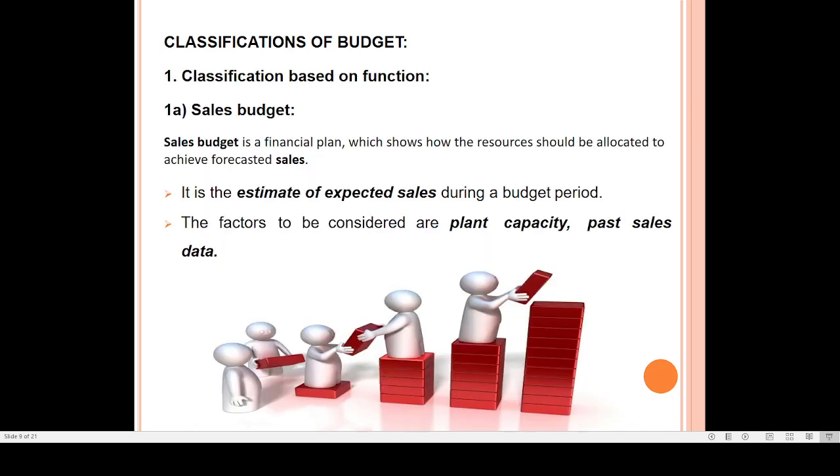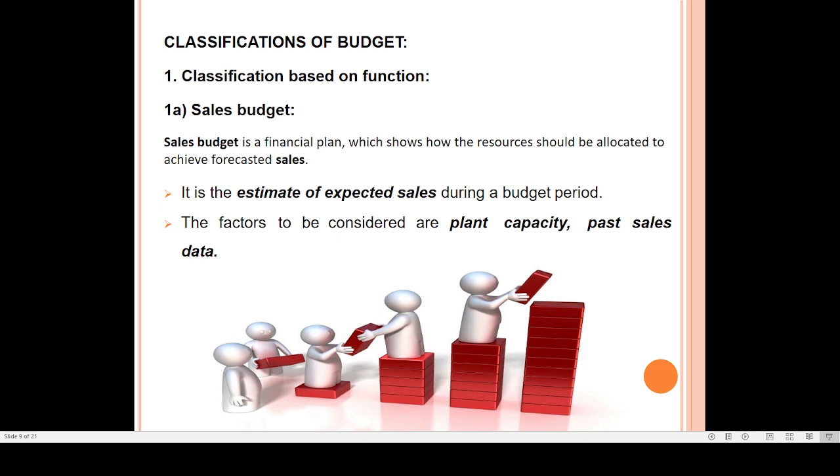Okay, the next one, we will go for classification of budget. The budget is classified, first, based on the function. Based on the function, the first one is the sales budget. The sales budget is a financial plan which shows how the resources should be allocated to achieve the forecasted sale. Forecasted sale is nothing but the planned one.